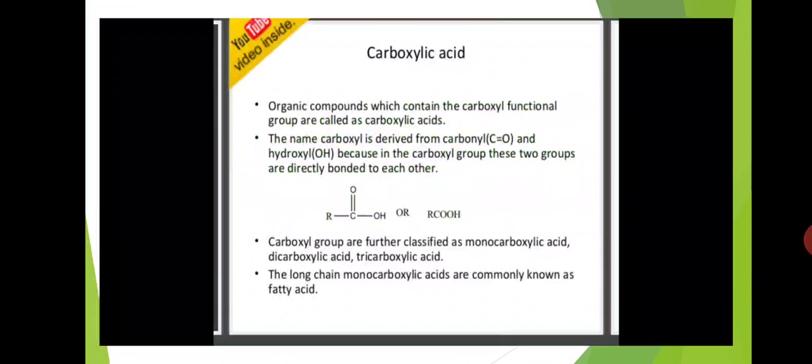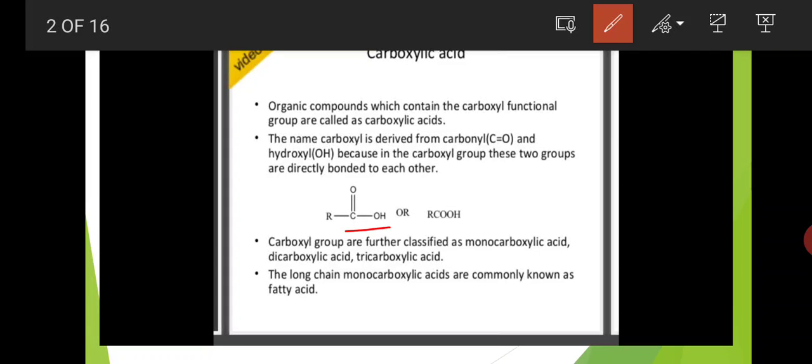The name carboxyl is derived from carbonyl, C double bond O, and hydroxy group, that is OH, because in the carboxyl group these two groups are directly bonded to each other. Here this is a C double bond O, OH is there, carbonyl functional group and hydroxy functional group. These two functional groups are attached to each other, so it is called carboxylic acid functional group or carboxyl functional group. And it is also written like this, RCOOH.